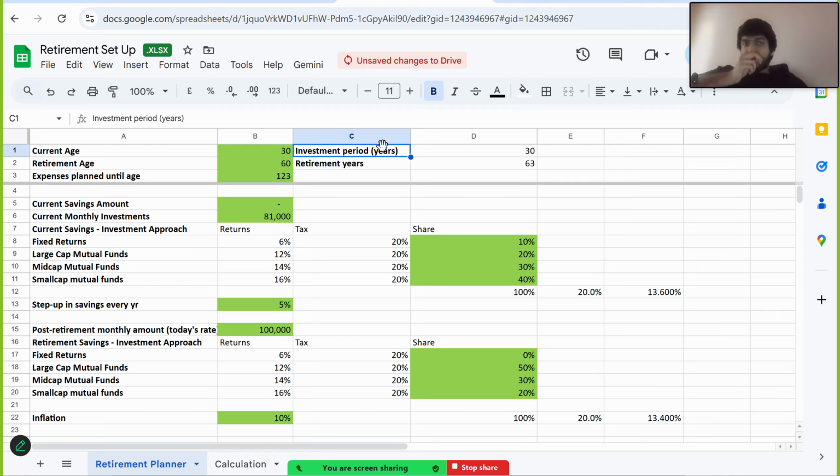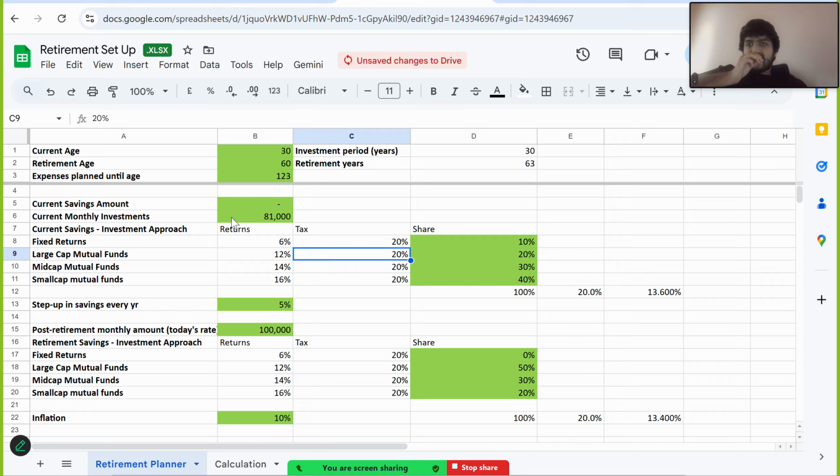Okay, and your investment period is about 30, and your retirement years is basically how long you are going to live after you retire, that you don't have an income but you have to live. So that's about 63 years. So your current savings amount, I'm assuming it to be zero, so that's okay.